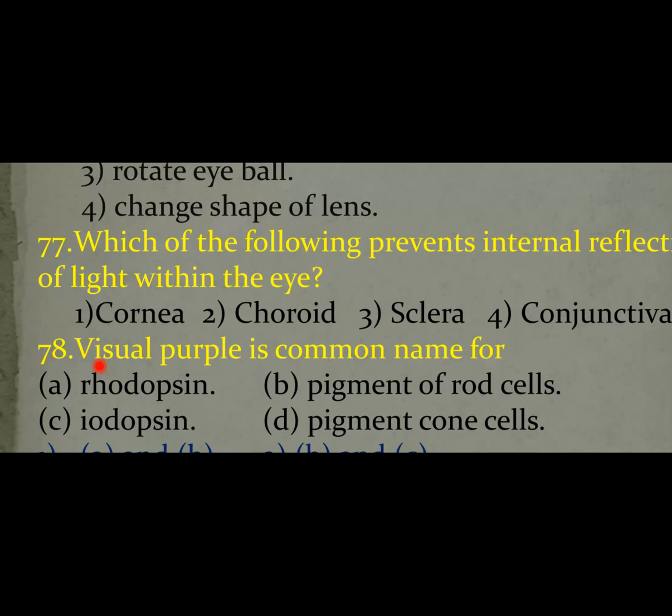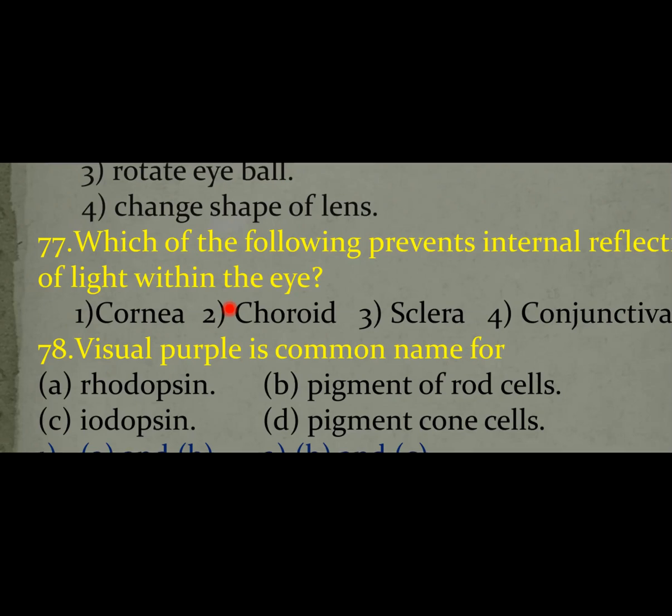After light falls onto the retina, the internal reflection is prevented by the pigmented layer. That pigmented layer is the choroid. So internal reflection of light is prevented by the pigmented layer. The pigmented layer of the eyeball is called the choroid. So for question number 77, the answer is the second option.